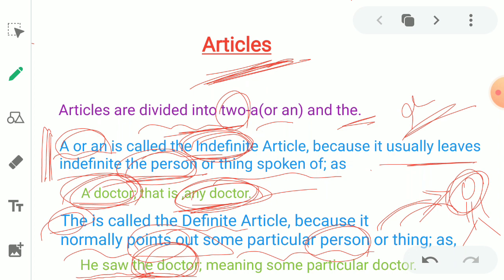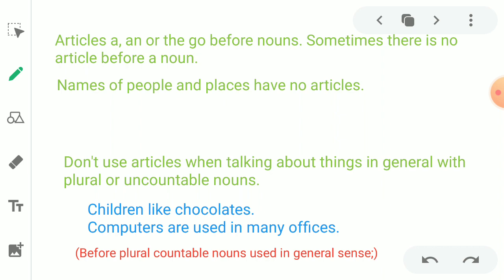Let's move to your grammar text. In your grammar textbook, somewhere on page number 20, you have Let's Learn. In that, the very first statement is articles: a, an, or the. We have two articles, a or an, and the. Got it?